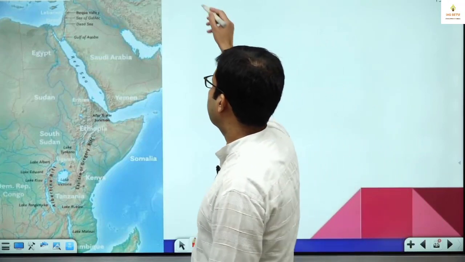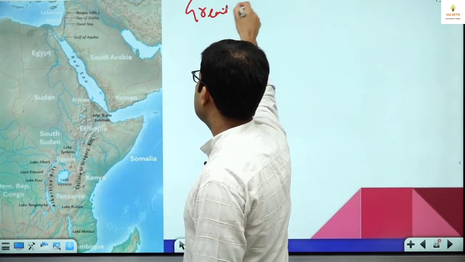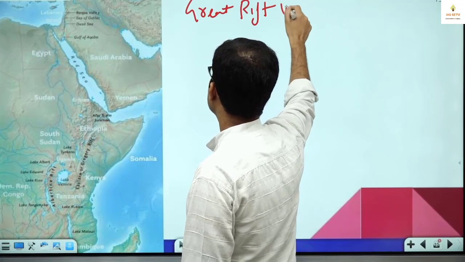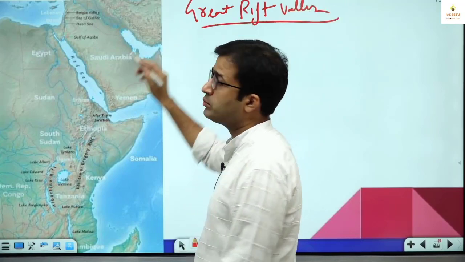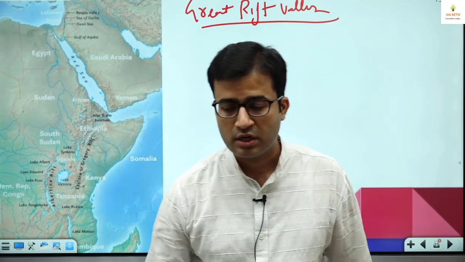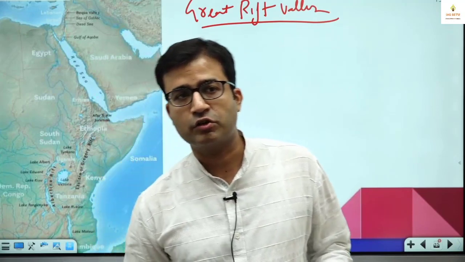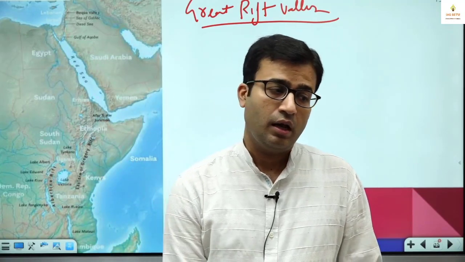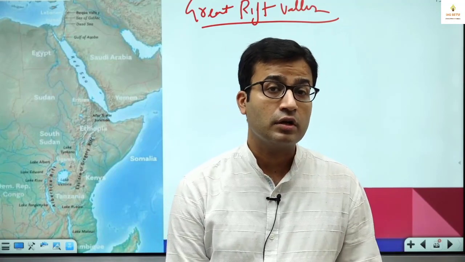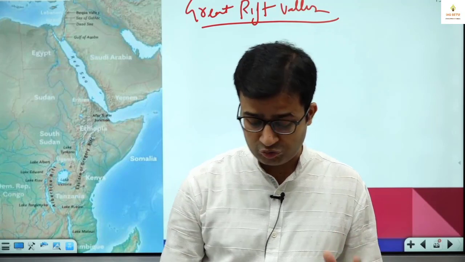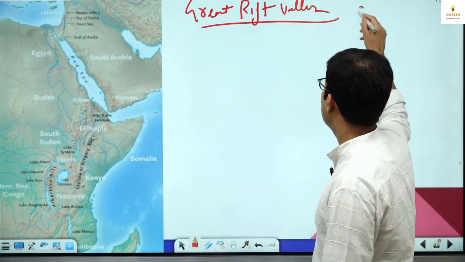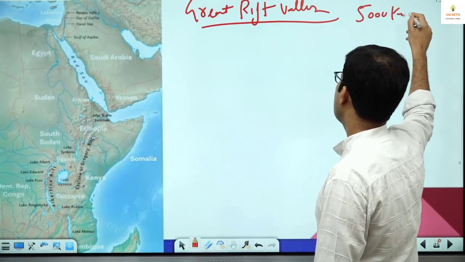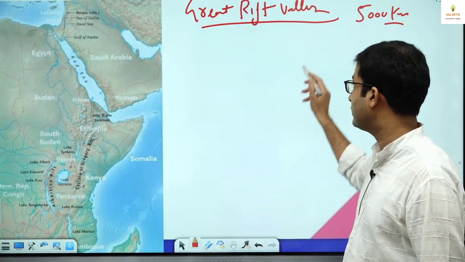Now the Great Rift Valley. If I talk about the Africa continent, every continent has some special feature. Like Asia, the special feature of Asia continent is Himalayas. ठीक है, Himalayas. Africa, Great Rift Valley, and it is not small. It is 5,000 kilometer long. And now I already told you faulting.